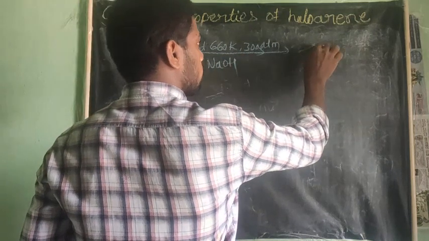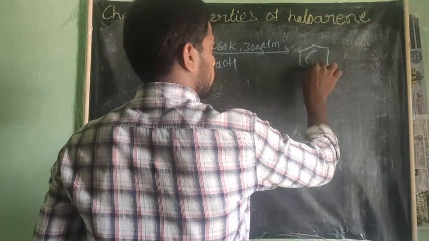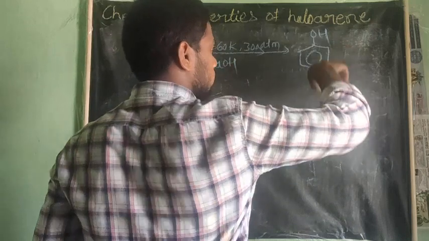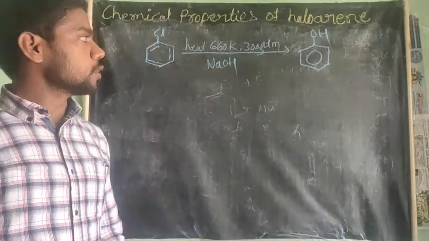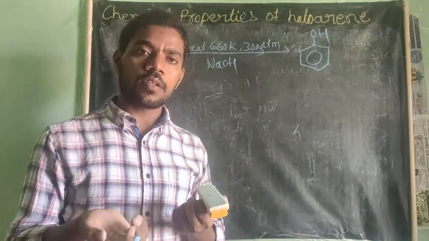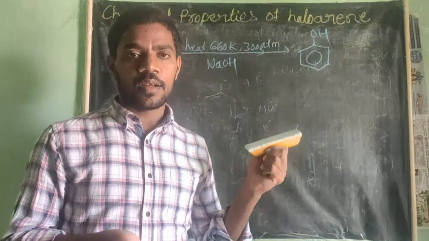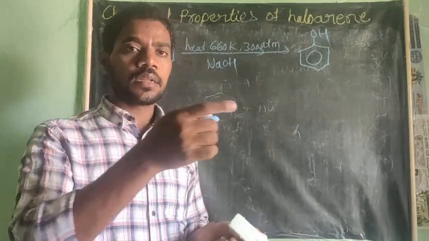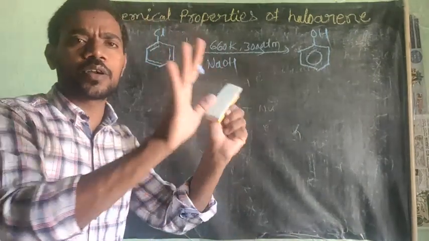It forms phenol. Okay, notice, so far I have given the reasons why nucleophilic substitution does not involve haloarenes, but from these reactions you are going to get confused entirely.